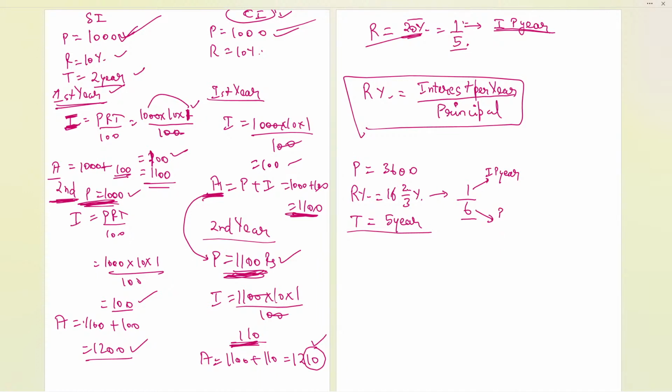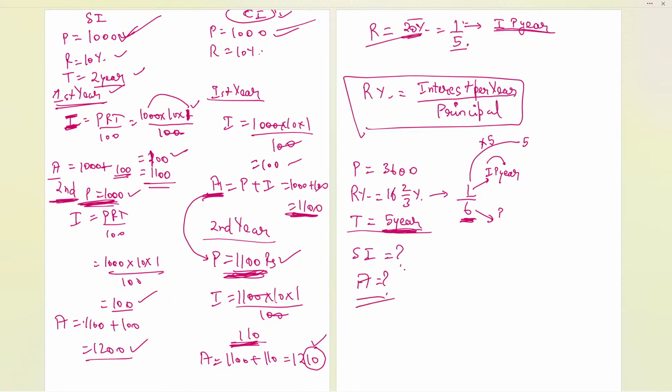Now observe over here, it is asking about after 5 years. So the interest for 1 year is 1, and after 5 years the interest will be multiplied with 5, because we are considering simple interest over here. It will be the same every year, so the simple interest becomes 5, and the principal is 6, which we already have. So we need to find the simple interest and the amount.